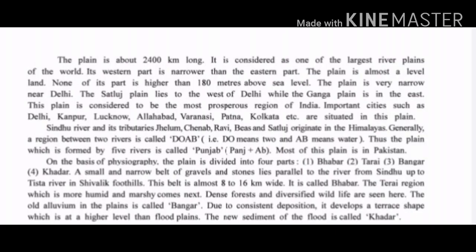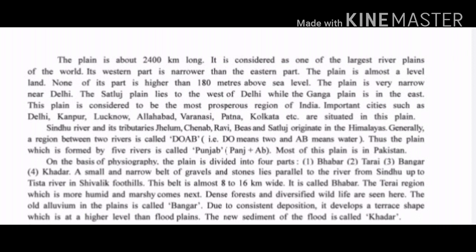Because of the heavy rain, the agriculture is good on that part, and also the natural vegetation. It is also written in your textbook that the physiography is divided in four parts, that is Babar, Tarai, Bangar, and Khadar.